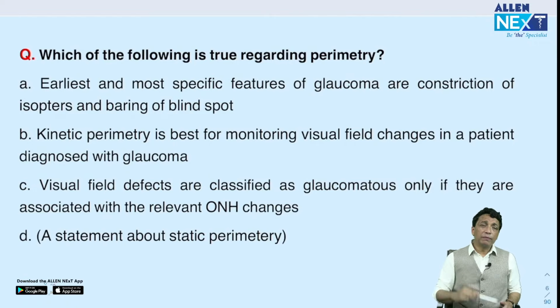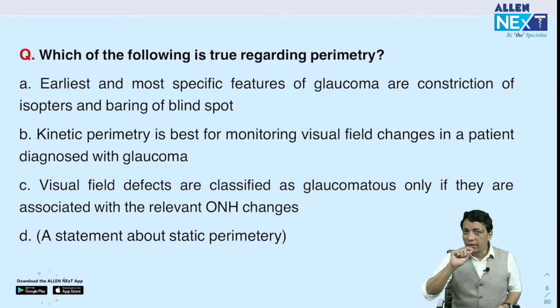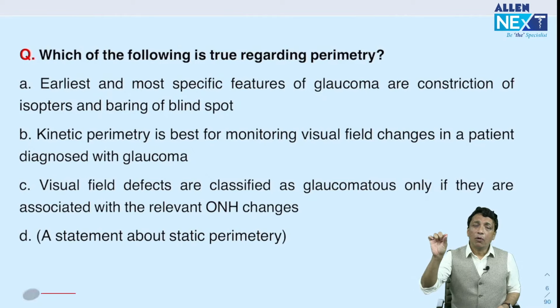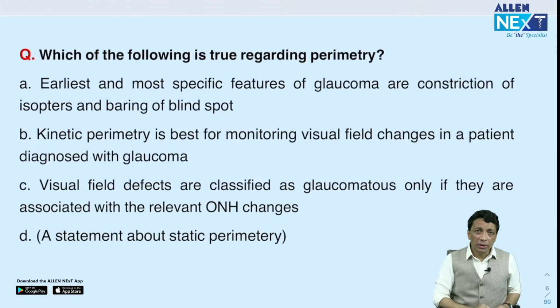So in visual field perimetry, static and kinetic. Now look at the word. Static means that we test the field. There is a spot here, it does not move because it's static. So what we do, we ask the patient, can you see that spot? Now, this spot is a standard size. It's size 3 of Goldman.